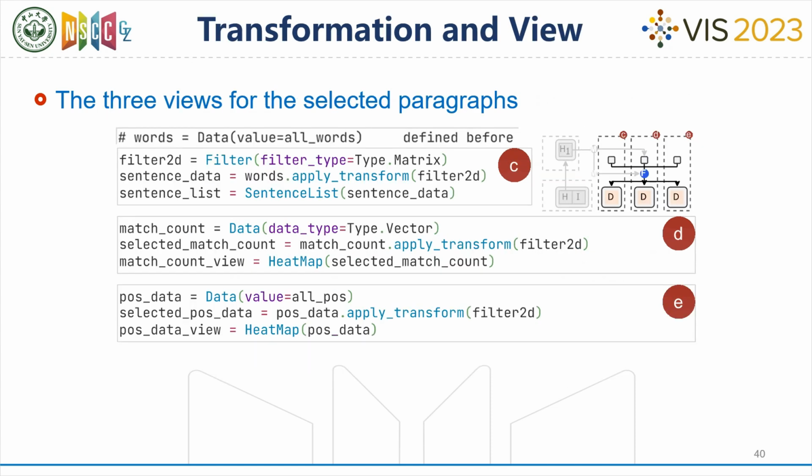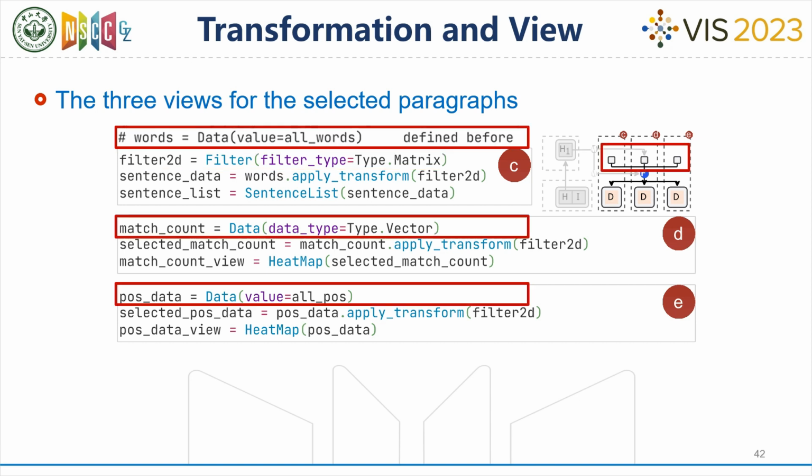The code presented here showcases the use of data transformations. The regions C, D, and E represent the selected words along with their match count and part of speech. They can be seen as three different attributes of the same objects, obtained through the same filtering transformation from three different attribute collections. This component defines the filter. This component defines the three attribute collections.